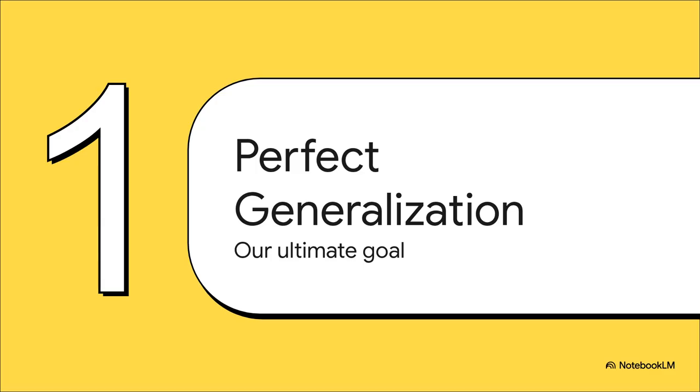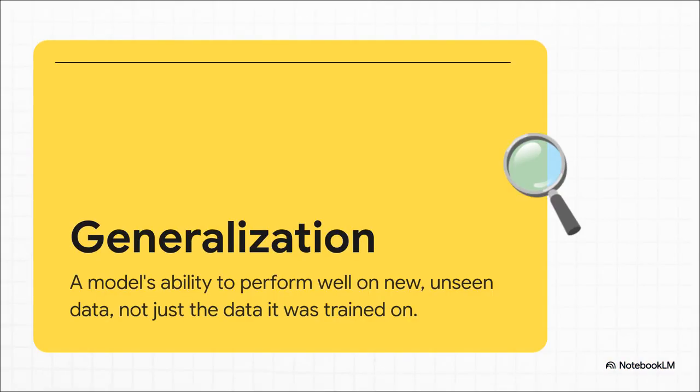First things first, what is our ultimate goal? What are we really trying to do when we build any machine learning model? The whole point, the real magic, is in this one word, generalization. I mean, a model is pretty much useless if it can only tell you things it's already seen, right? The real test is whether it can learn the underlying patterns so well that it can apply that knowledge to totally new situations. That's what we're after.